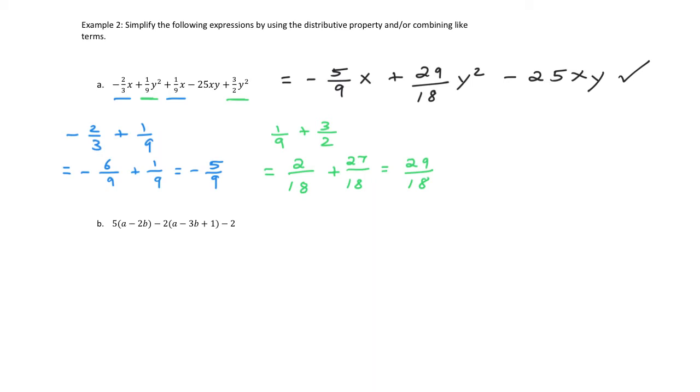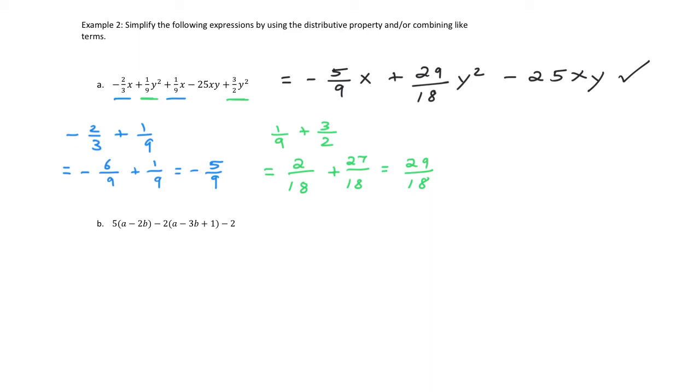Now if we check out part B, the difference here is there's going to be some like terms. I see there's, what do we have? We have an A, there's an A here, there's a B here, there's a B there. Somehow like terms will be combined, but we have to use the distributive property first before we can combine any like terms. So let's try this out.